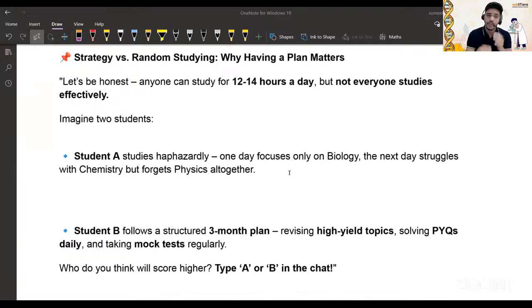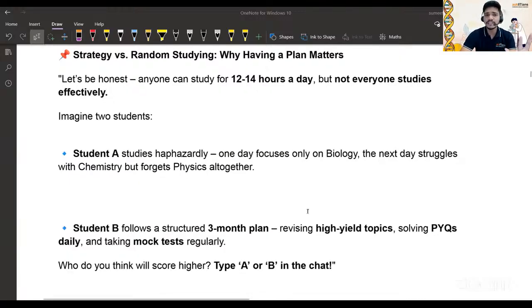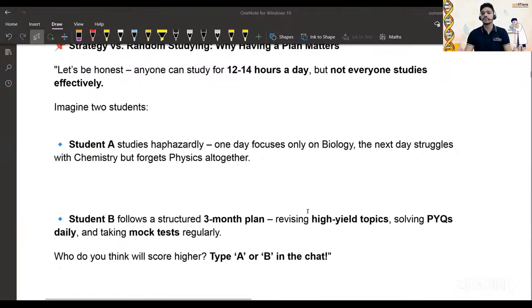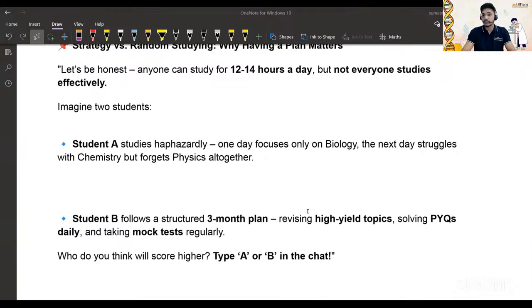So suppose student A is there. Student A studies in a very random manner. One day he focuses on biology, the next day suddenly he takes chemistry, suddenly he takes physics formulas for mugging up. And student B follows a 3 month structured plan with high yield topics, the very important topics, solving PYQs daily, and taking mock tests regularly.